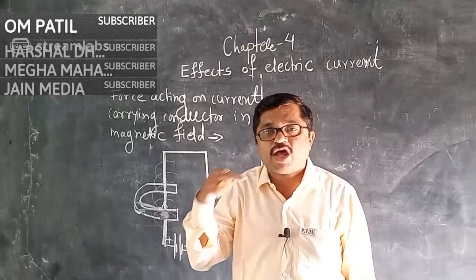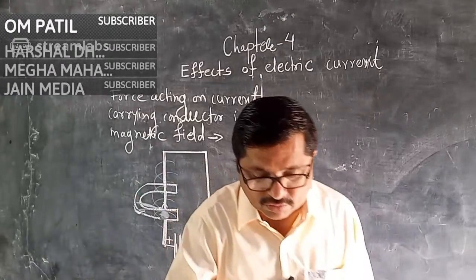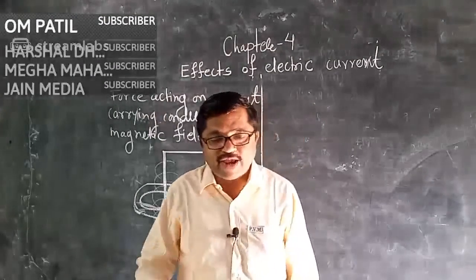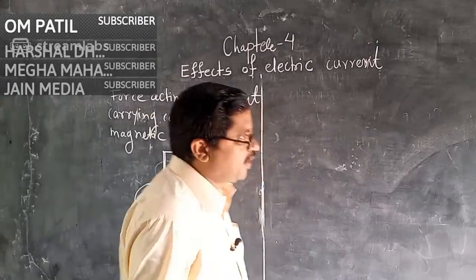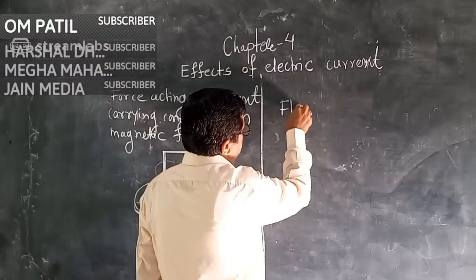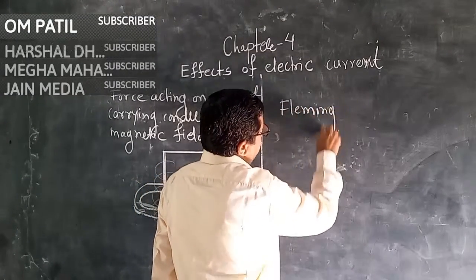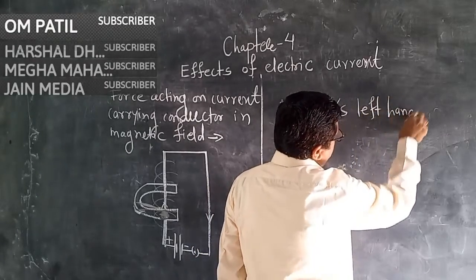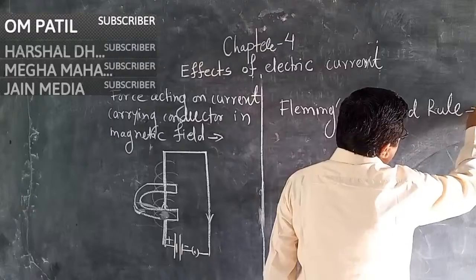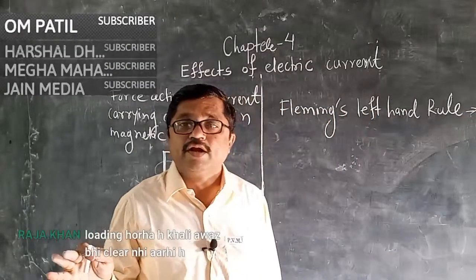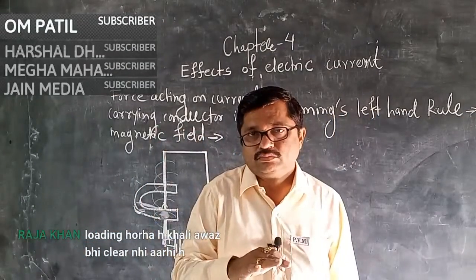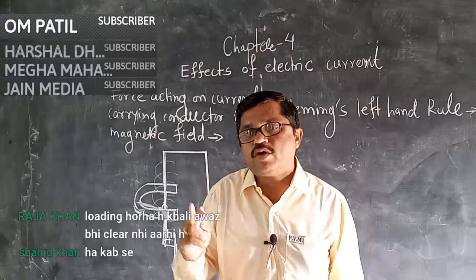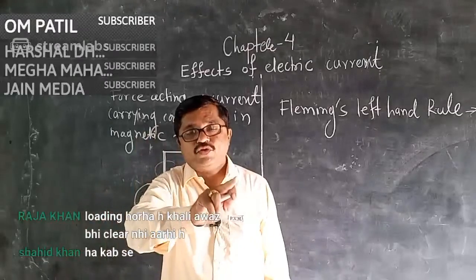Now we are going to study another very important law. It is given on page number 55 in your textbook. Fleming's left hand rule. Last week we studied the right hand thumb rule, to check the direction of electric current and the magnetic field produced.